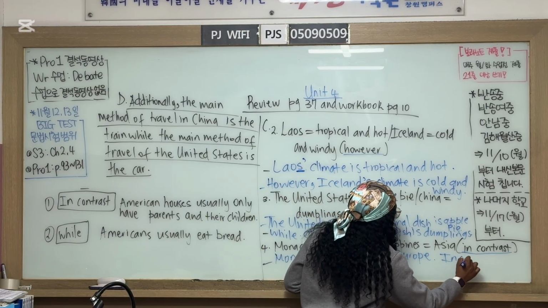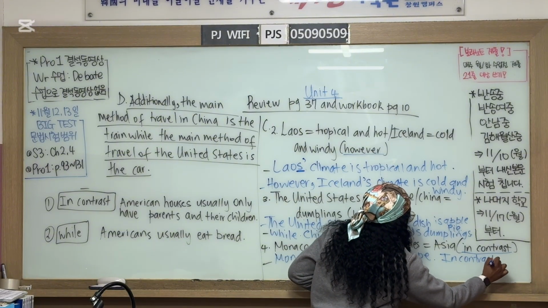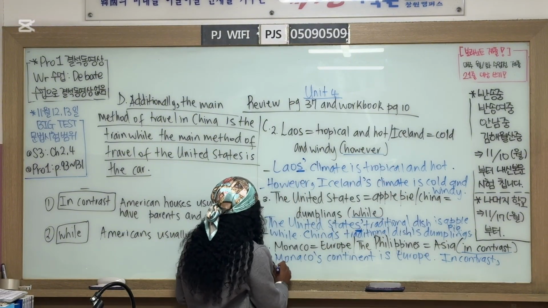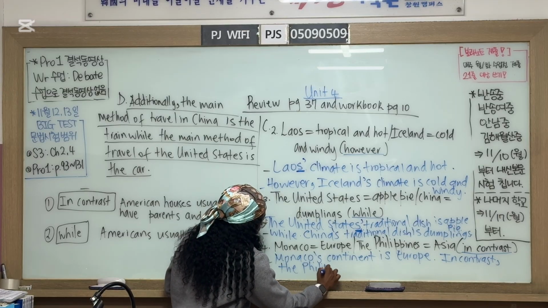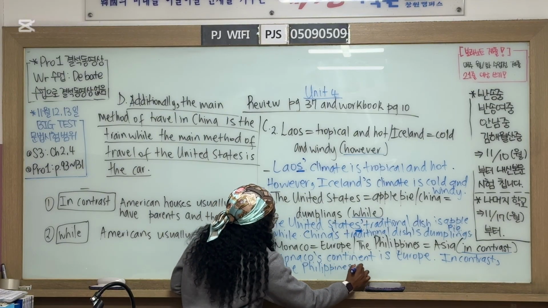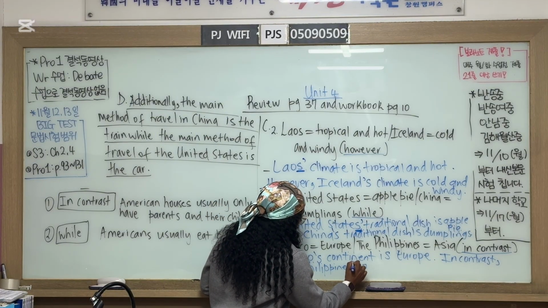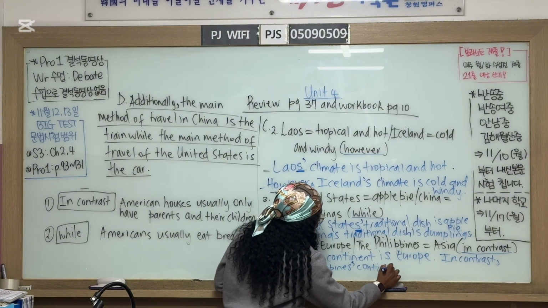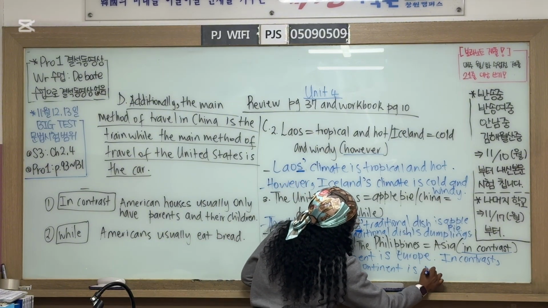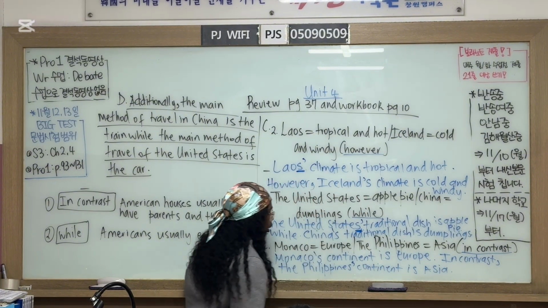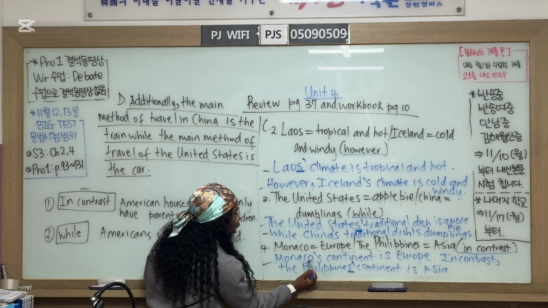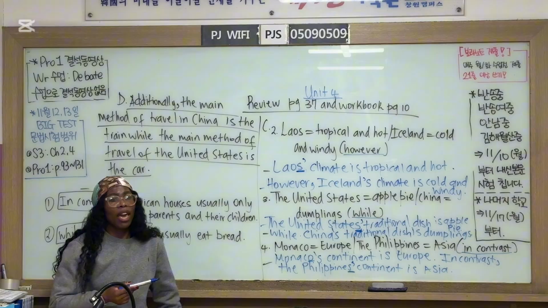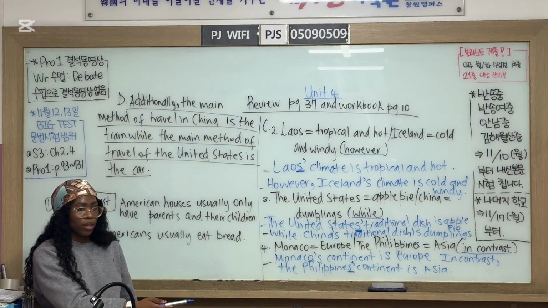In contrast, the Philippines continent is Asia. Okay? So the Philippines already ends with S, but Monaco ends with O. So you must be careful when you write the possessives.